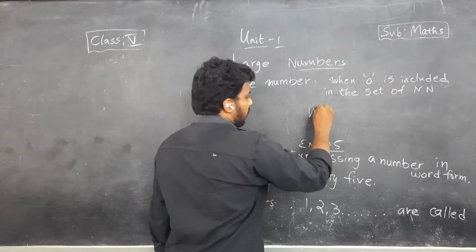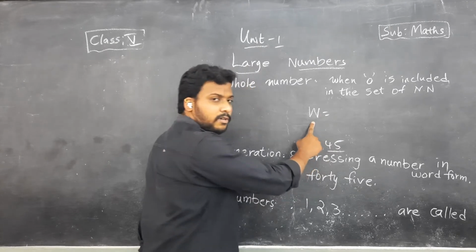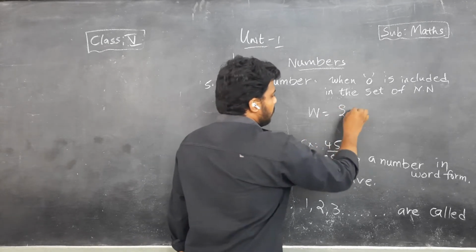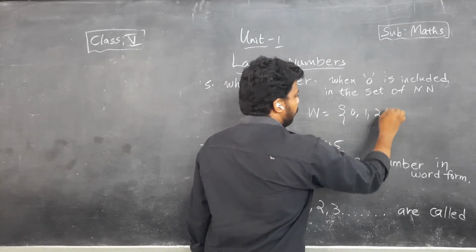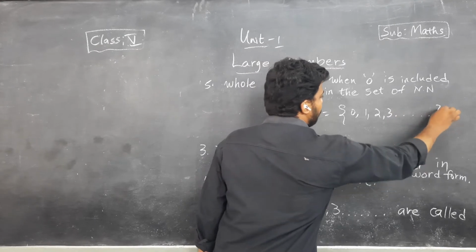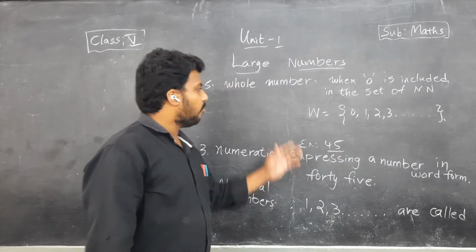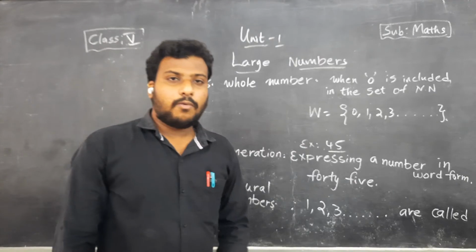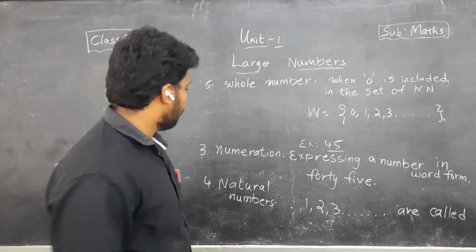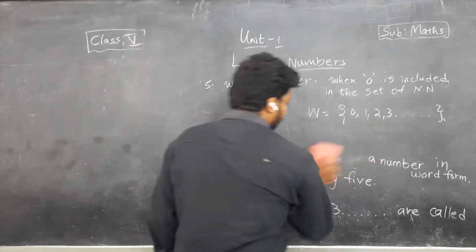Now we write the W set. W stands for whole numbers: 0, 1, 2, 3 and so on, children. This is all about whole numbers. Then what is a successor?